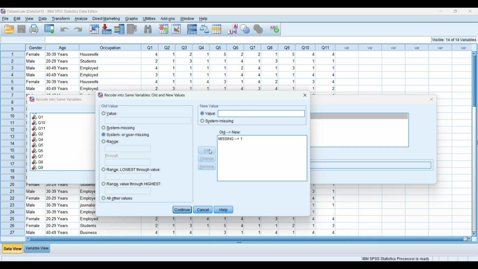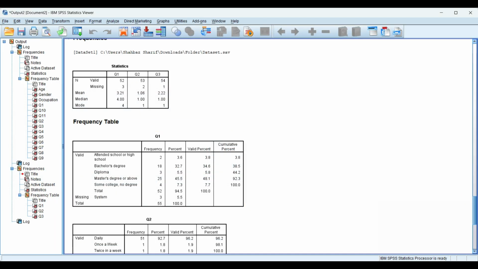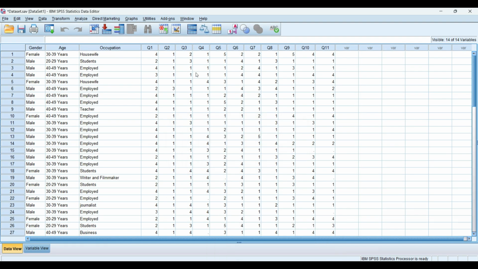Then click on Add and click on Continue. Click on OK. So we have successfully replaced all missing values in question 3 by the mode. So we have successfully learned how we replaced missing values by mean, median, and mode.